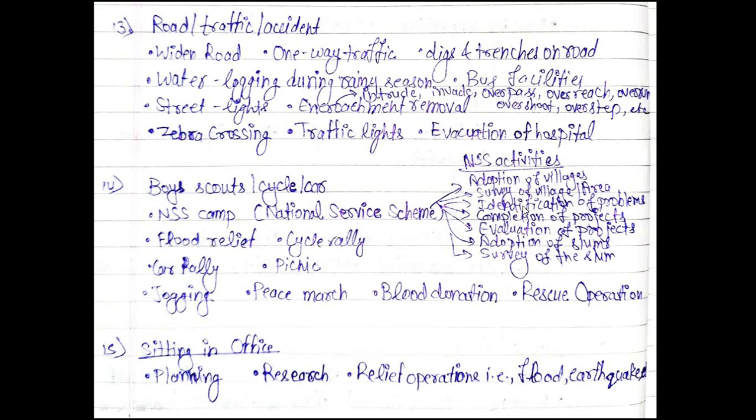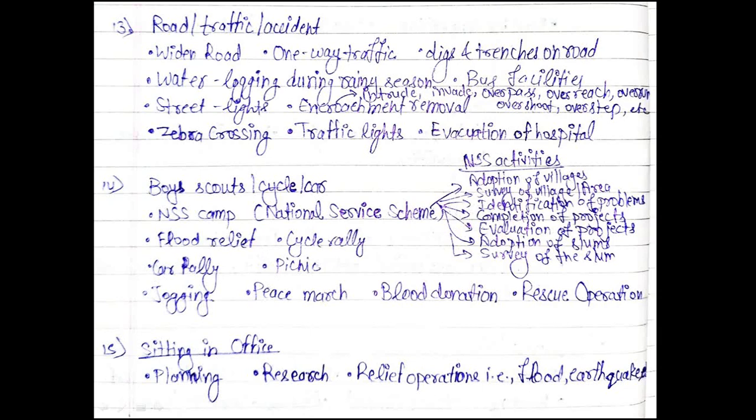Then you can utilize it as an NSS camp, that is National Service Scheme camp. What are the activities of NSS? These include adoption of villages, survey of the village area, identification of problems, completion of project, evaluation of projects, adoption of slums and survey of the slum. You can utilize it for flood relief, where boys are going to a flood relief camp along with material, food, medicines and all. Cycle rally, car rally, picnic, jogging, peace march, blood donation camp, rescue operation.